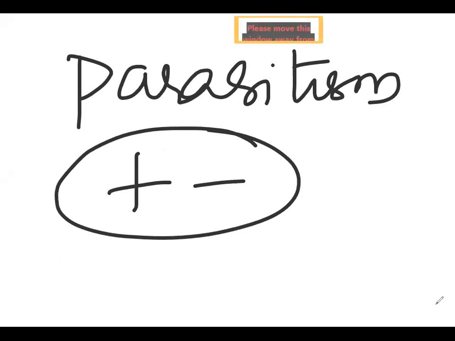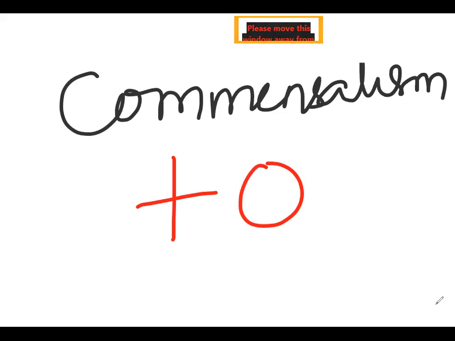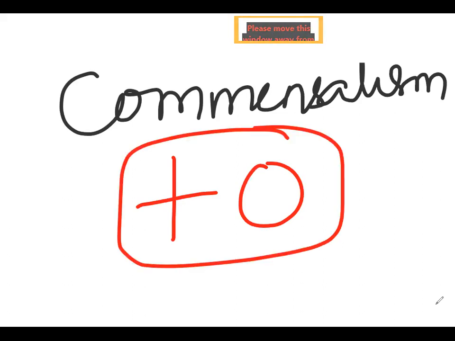So parasitism is also an interspecific interaction. Then commensalism: whenever two individuals are living together, there may be a possibility that one is benefited and the other is neither benefited nor affected. We can call such an interaction commensalism.